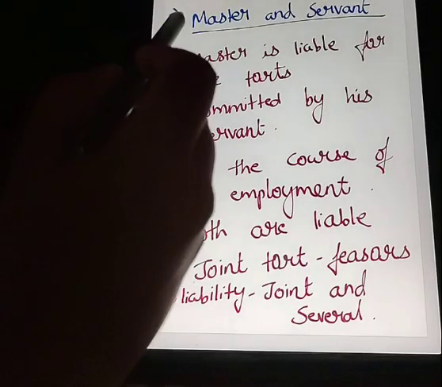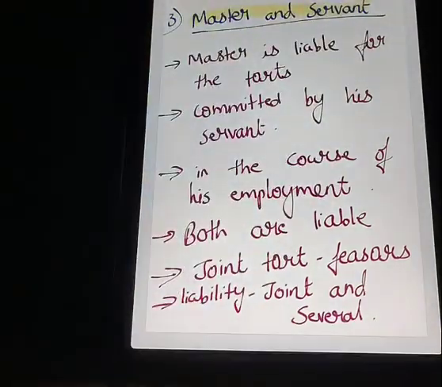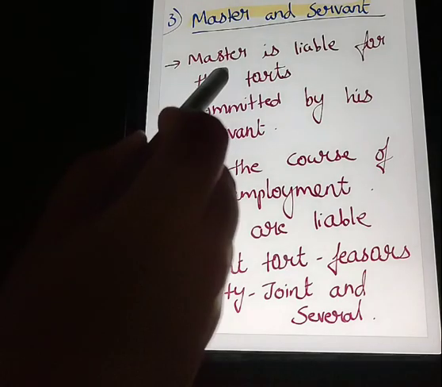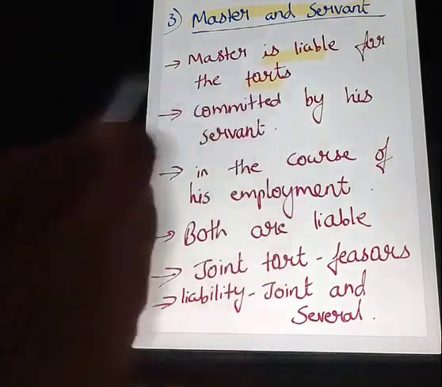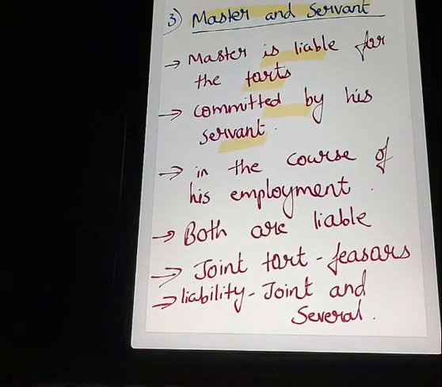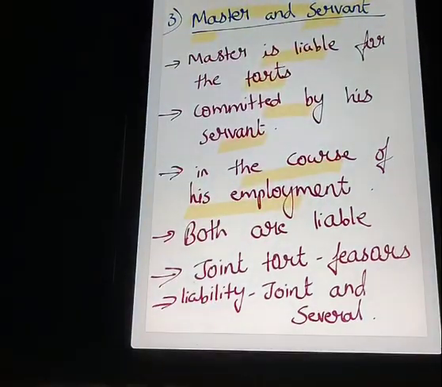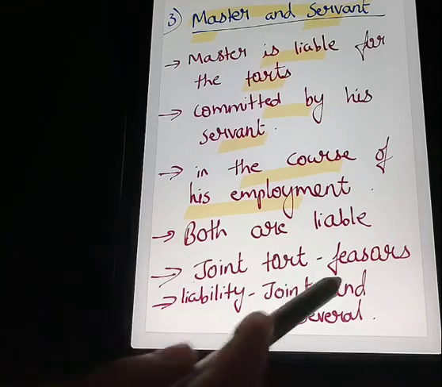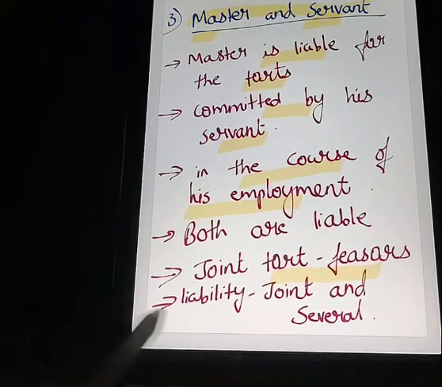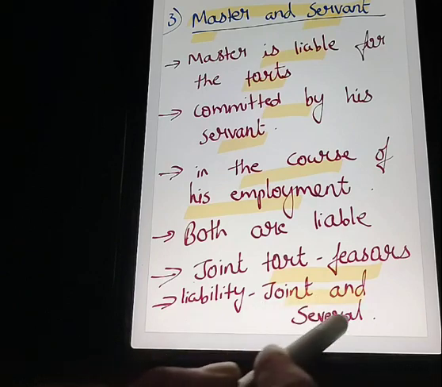The next type of relationship is between master and servant. The master is liable for the torts committed by his servant in the course of his employment. If the servant is doing his duty, in the course of his employment, and commits a tort, then the master will be held liable. Both are liable here: the master is liable, and the servant is also liable. This becomes a case of joint tortfeasors, and the liability will be joint and several.